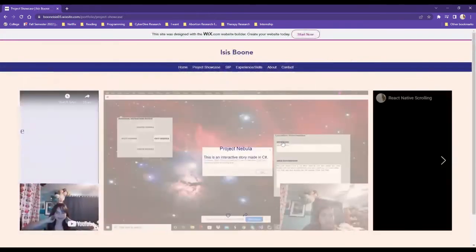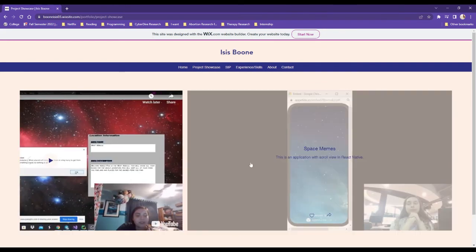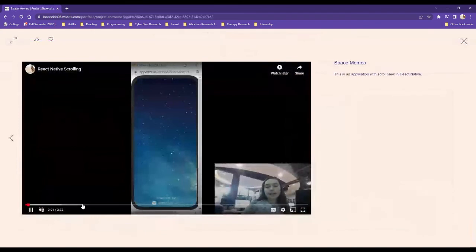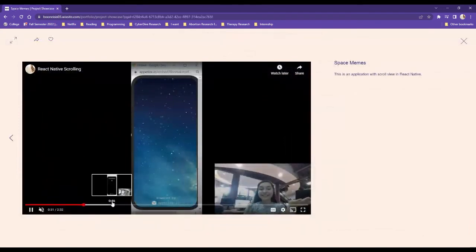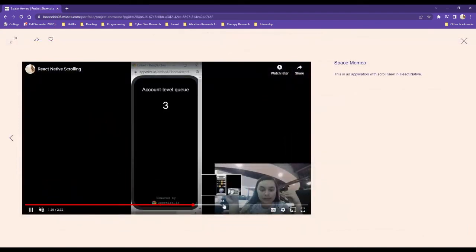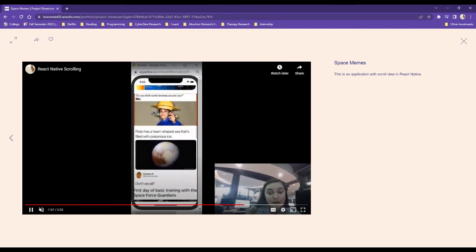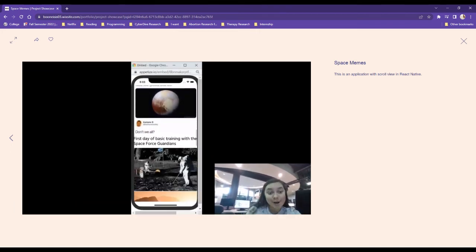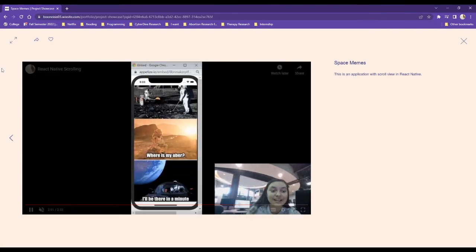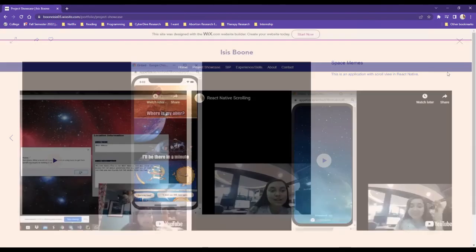This is another project I've made in C Sharp. It's an interactive story, so it's more visual based. And then this is a React Native project. It is scrolling on the mobile app. I'll zoom through this, but you can see that I made it a meme page, and then you'll be able to scroll through all the memes that I have on the application.